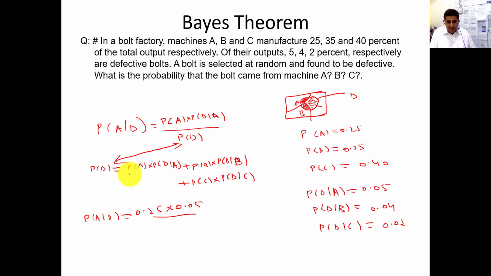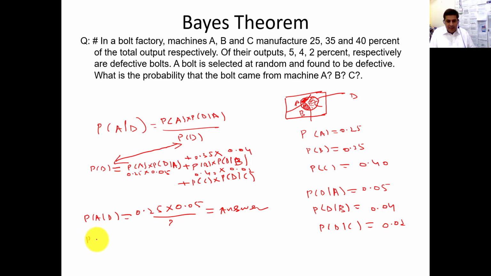So probability of defective is 0.25 into 0.05, plus probability of B, 0.35, into probability of defective given B, which is 0.04, plus probability of C, 0.40, into probability of defective given C, which is 0.02. When you add all this, you will get the answer.